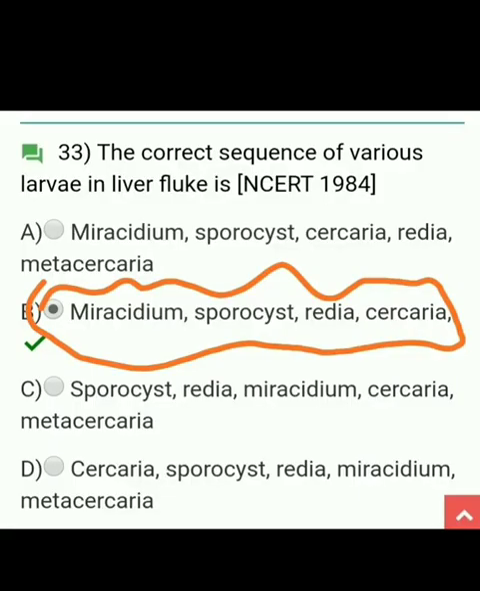Now we are also asked about the sequence of various larval stages seen in the life cycle of Fasciola hepatica. So in this very question, the same question is being asked, and we know the answer. The answer is Miracidium, Sporocyst, Radia, Cercaria and Metacercaria.